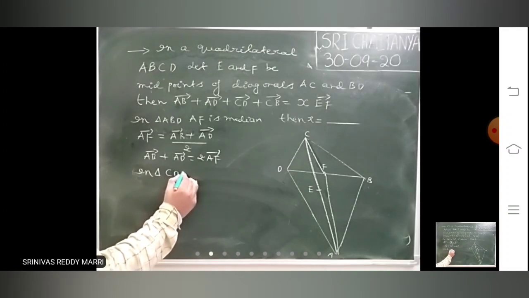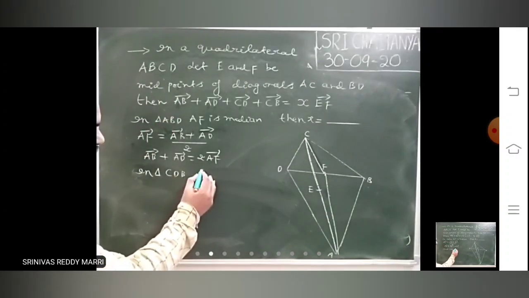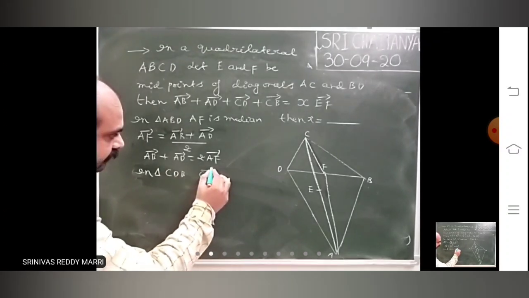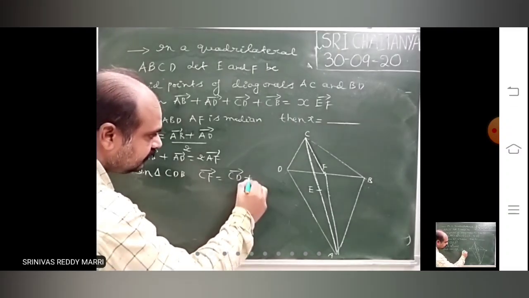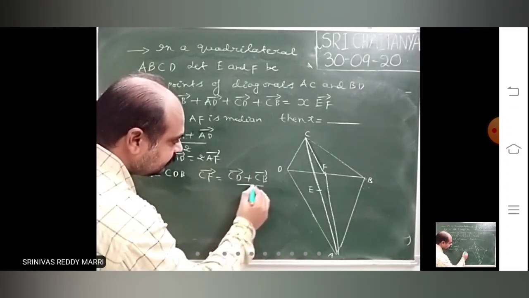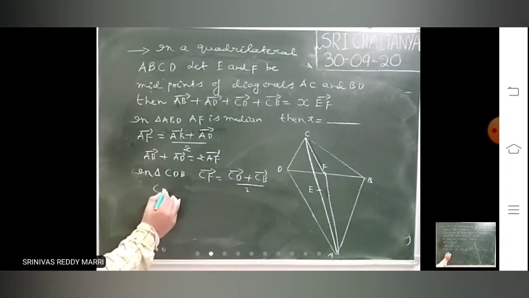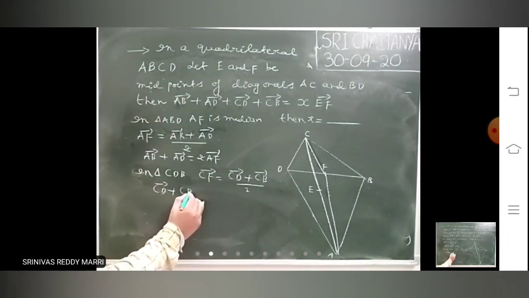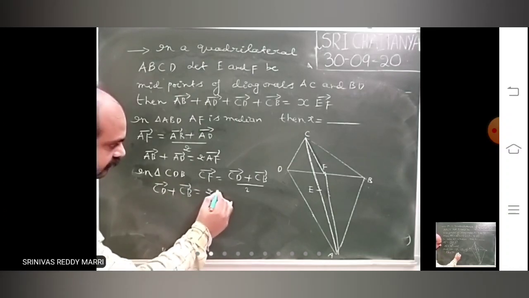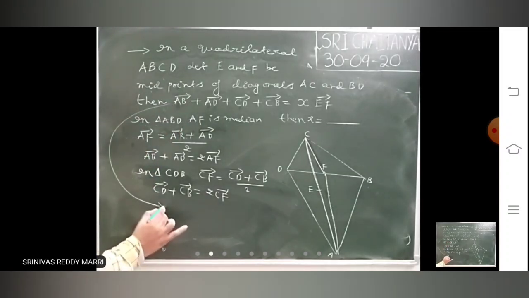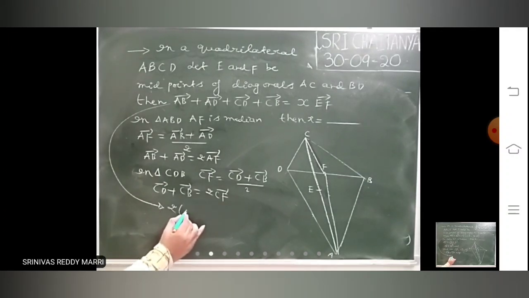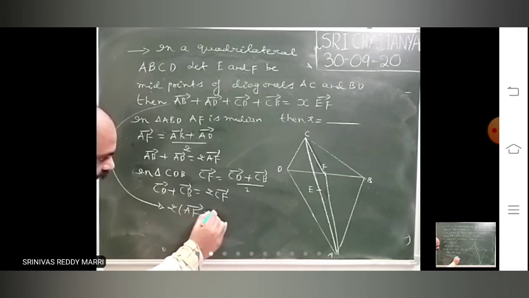In triangle CDB, this is the midpoint, na? In triangle CDB, write the same median property. CF bar equals CD bar plus CB bar by 2. That means CD bar plus CB bar is 2 CF bar. Now take this one: AB plus AD is nothing but 2 into AF bar plus CF bar.